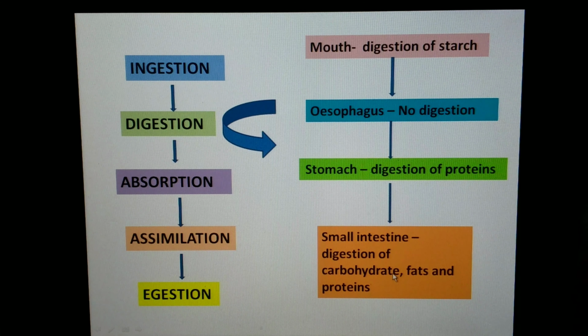After which the simple molecules are absorbed, assimilated and utilized in the target cells. As a result, energy is produced. Only the nutrients taken in by the human body will produce energy. As a result, the waste is ejected by the egestion process.